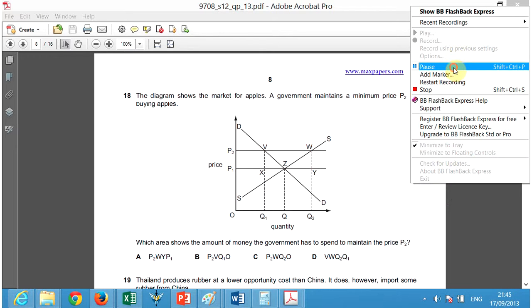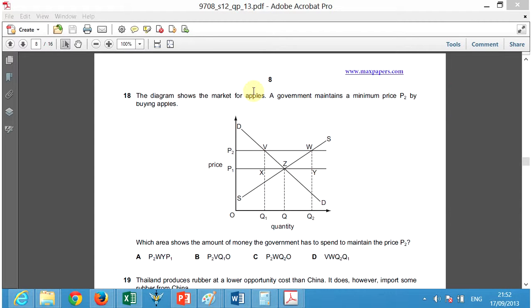I pause for a second. Okay, one of the weaknesses of making the price so high: the market equilibrium is here at P and Q. So when they put the price high, the demand is less and the supplier is willing to produce more.